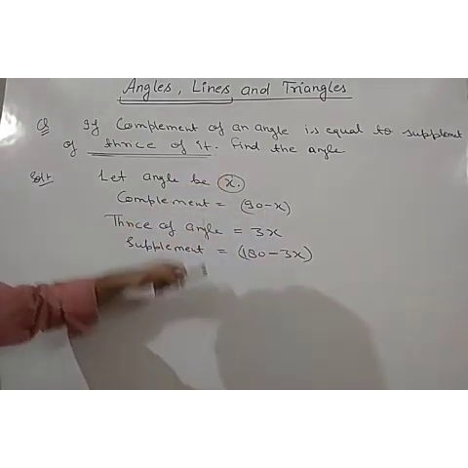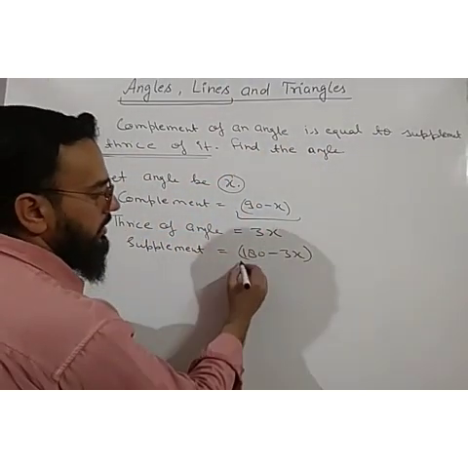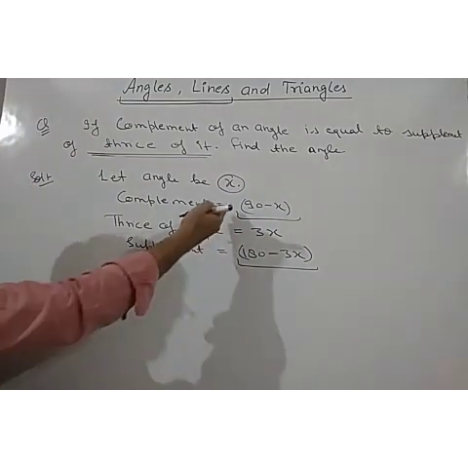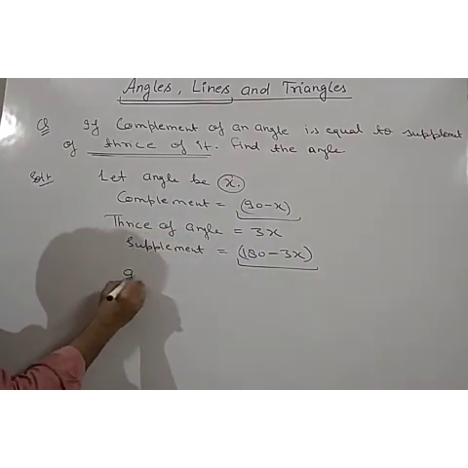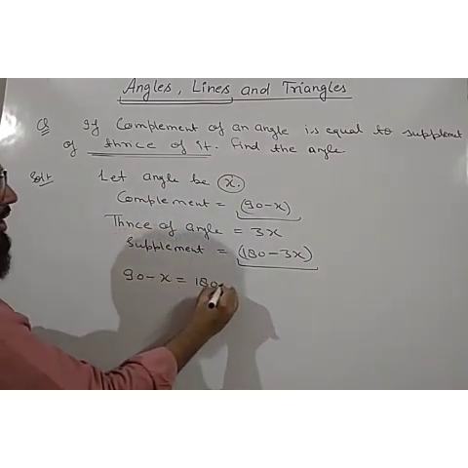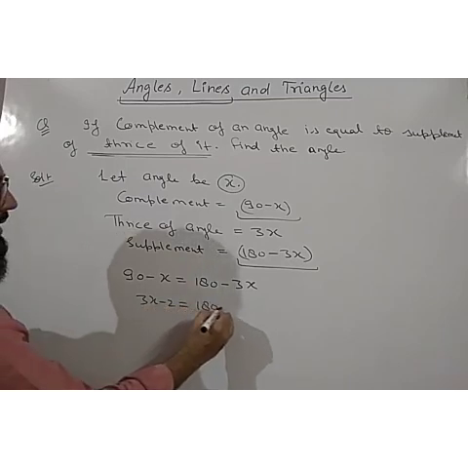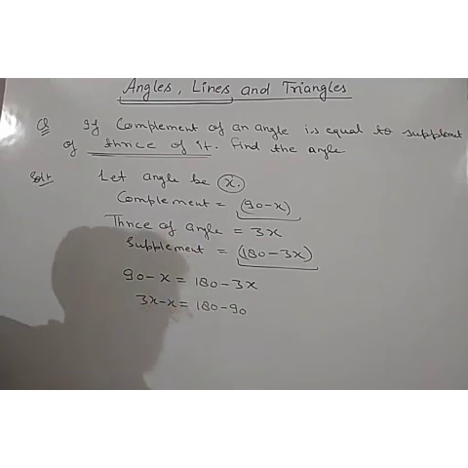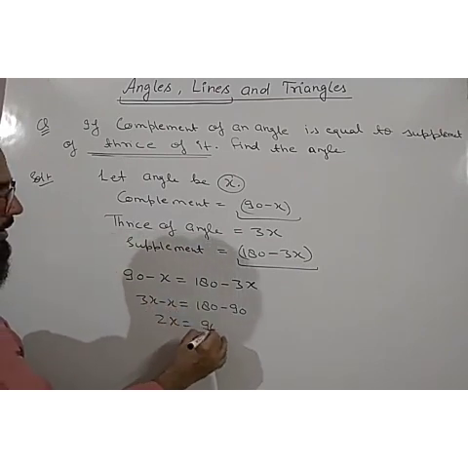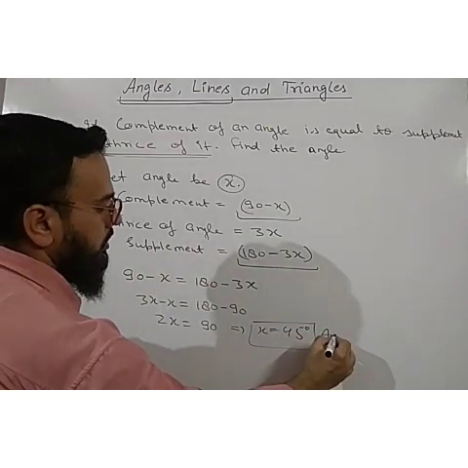Okay. Now we will form the equation. What is given? Complement is equal to supplement of thrice of it. This is our complement and this is the supplement of thrice. So we have to put these two terms equal. We will get 90 minus x is equal to 180 minus 3x. Now taking this 3x to the left hand side, we will get 3x minus x is equal to 180 minus 90. So it will be 2x is equal to 90, or we will get x is equal to 45 degrees. So our answer is 45 degrees.